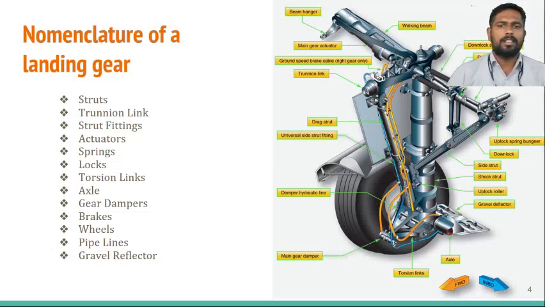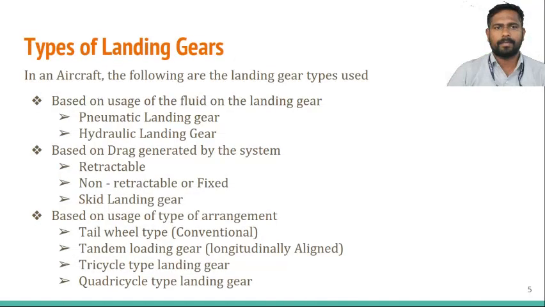The trunnion links, strut fittings, actuators, springs, some lock mechanisms, torsional links, axles, dampers, brakes, wheels, pipelines for pneumatic or hydraulic systems, and gravel reflectors. Each of these components has separate functions, and some of the components may not be present in the type of gears that are used in different aircraft.